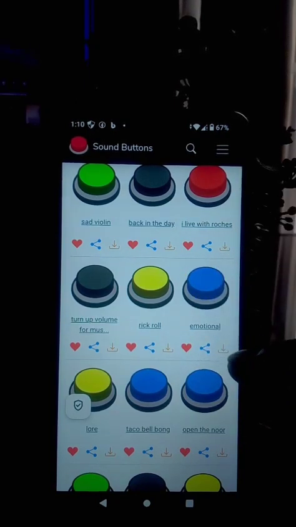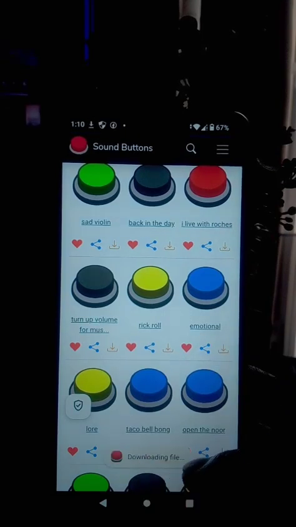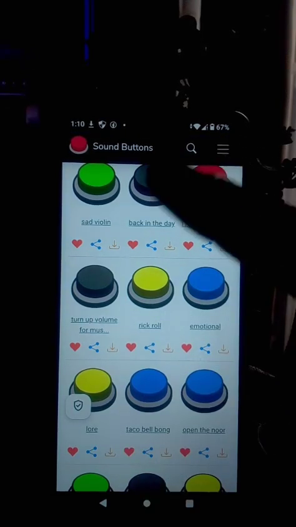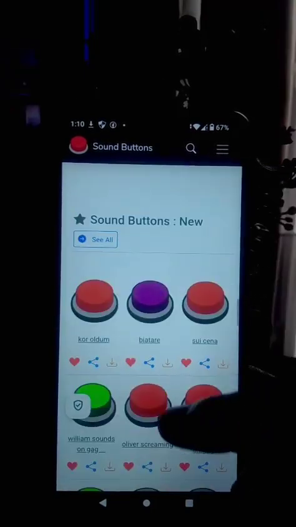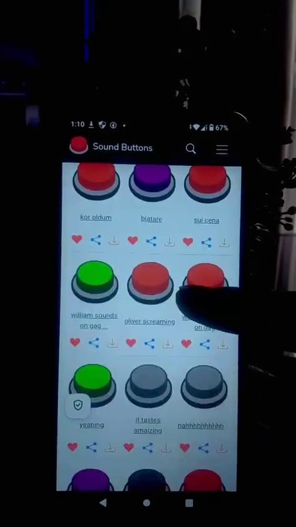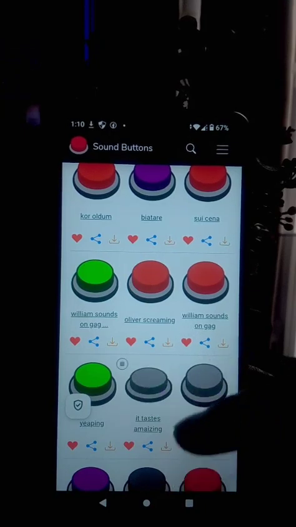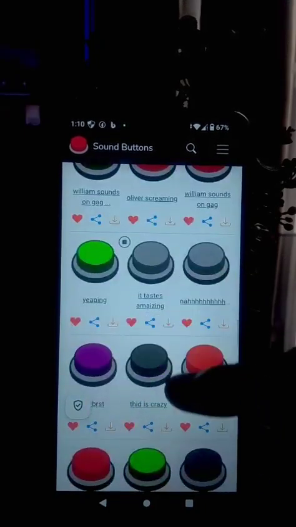Then you click on this arrow here, on the right hand side. Then you click on it. Then here you will see download file. Look at that, it has downloaded on my phone. Then you can choose any sound you want and download it on your phone.